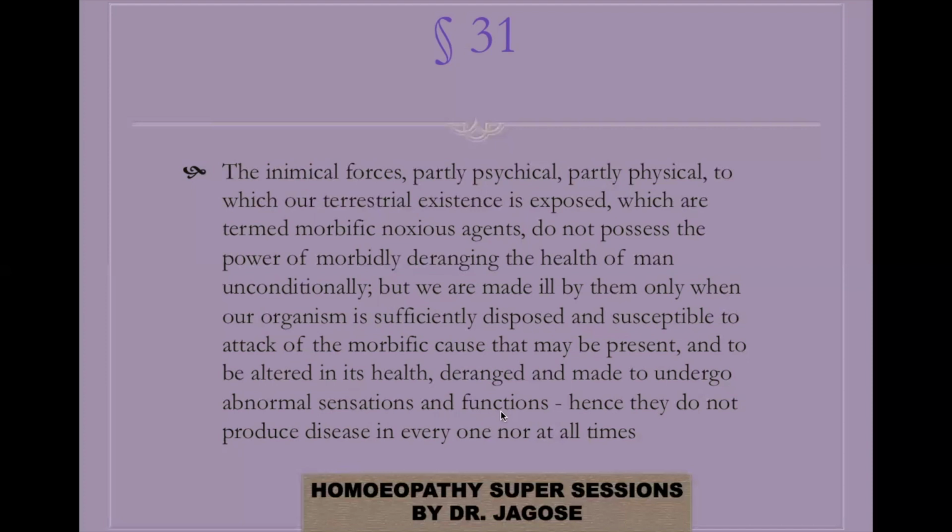Hence, they do not produce disease in everyone, nor at all times. So that means what? For a disease to be produced, it has to have some predetermined condition. Therefore, the disease will not occur in everyone, nor will it occur in everyone at different or the same time.